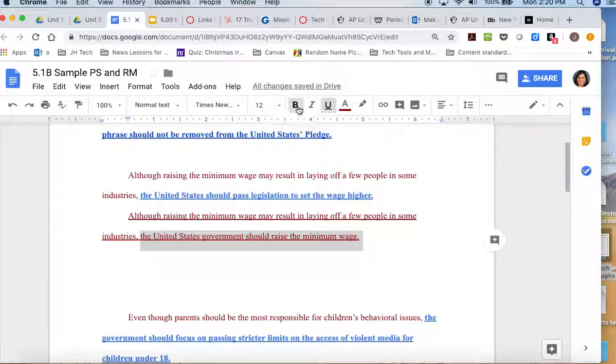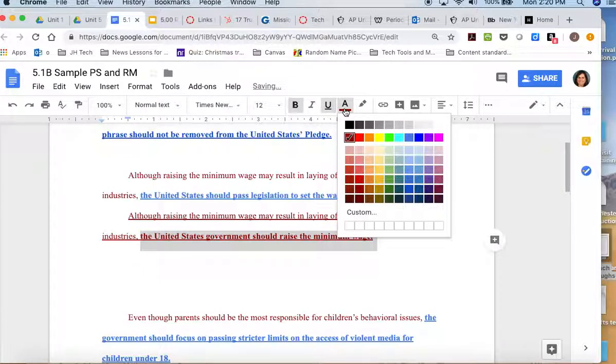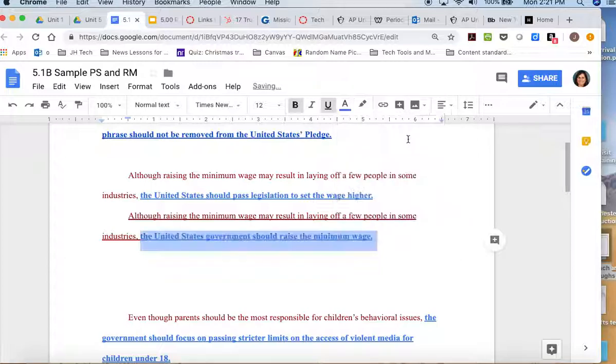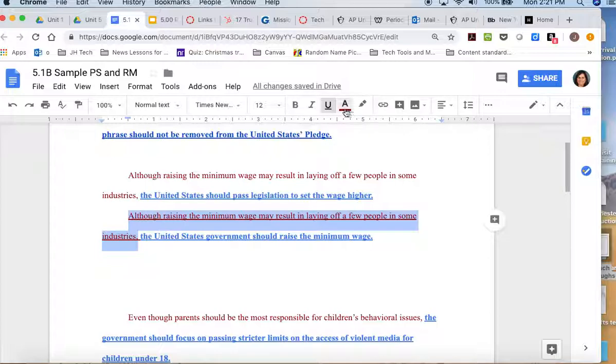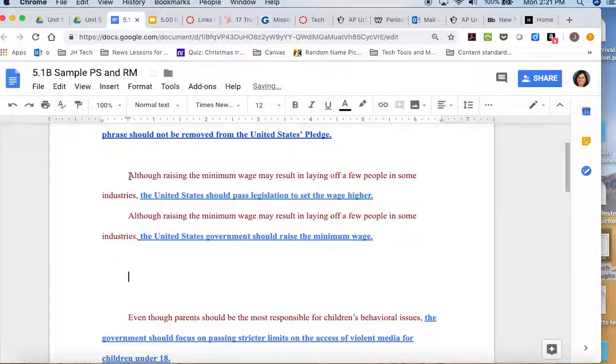What I'd like for you to do when it comes time to do this is use 2 different colors to show these items in your paper. So you'll see here I have put the counterclaim in red, and I have put my position statement in blue, and it's underlined. So either one of these, the way that I've stated them, works both ways. Again, this just has to be what I'm trying to prove. The United States should pass legislation to set the minimum wage higher, or the United States government should raise the minimum wage.